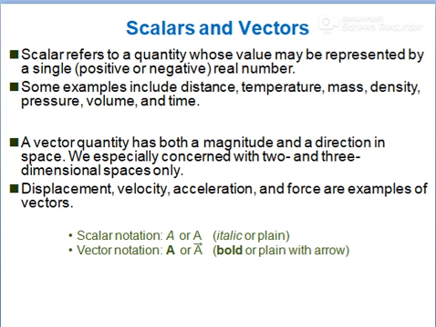Now you can also define a scalar field. The distribution of a scalar quantity with a definite position in space is called a scalar field, right? For example, the temperature of the atmosphere. It has a definite value in the atmosphere but needs no direction to specify it, hence it is a scalar field. What about a vector field?